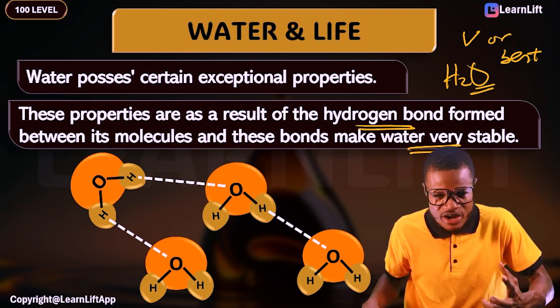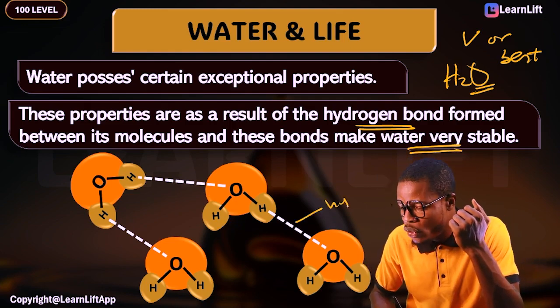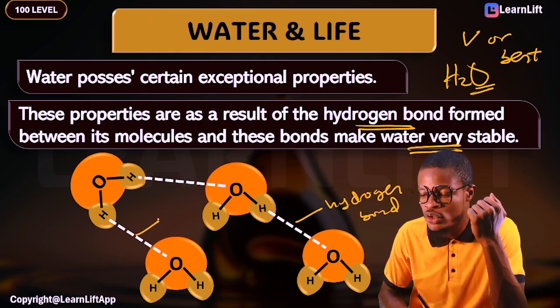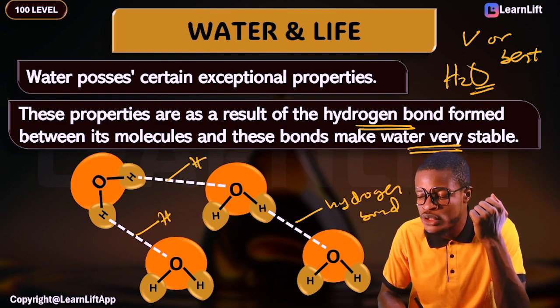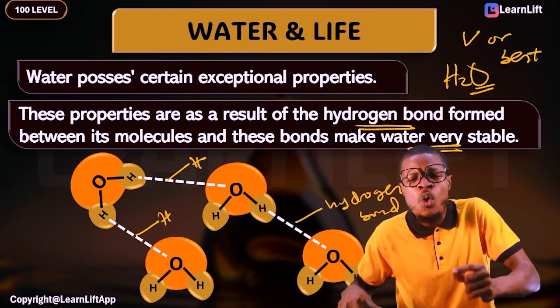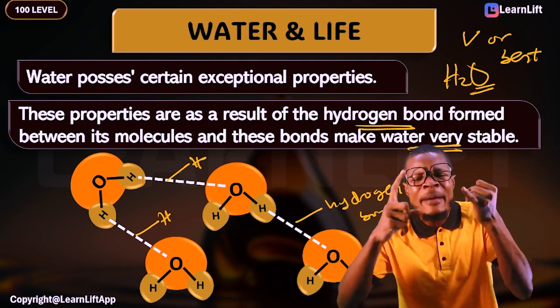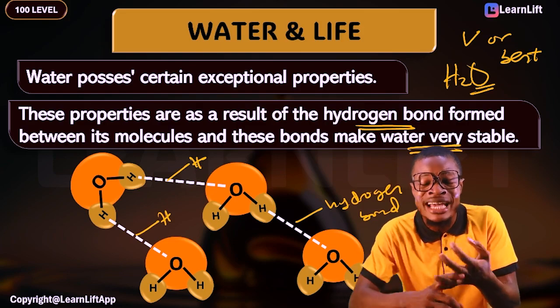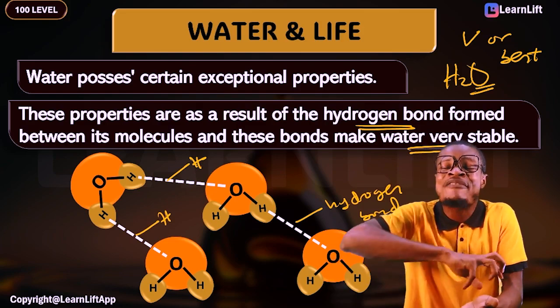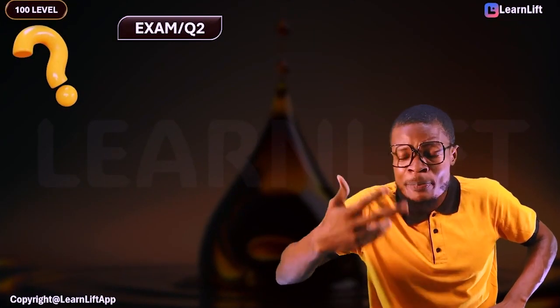Now, look at this very quickly. You see, all these various bonds, this bond here is called your hydrogen bond. Which bond is this? Hydrogen bond. The presence of hydrogen bond is what makes water very stable. That's number one. The presence of hydrogen bond is what allowed water to have exceptional and unique properties. And guess what? I'm going to be showing you all the unique properties as we move on.